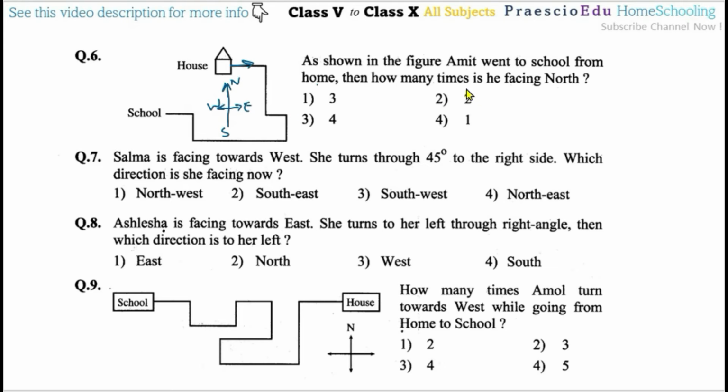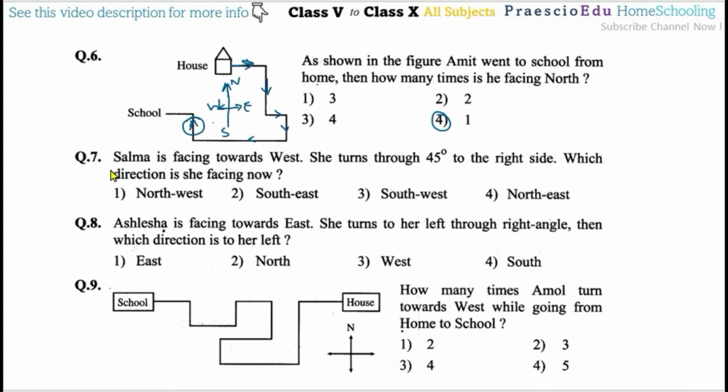Moving from here, now here the south, here again the east, here the south, and then here the west direction, and then here he will turn to face the north. So only one time, option number 4 is the correct one.